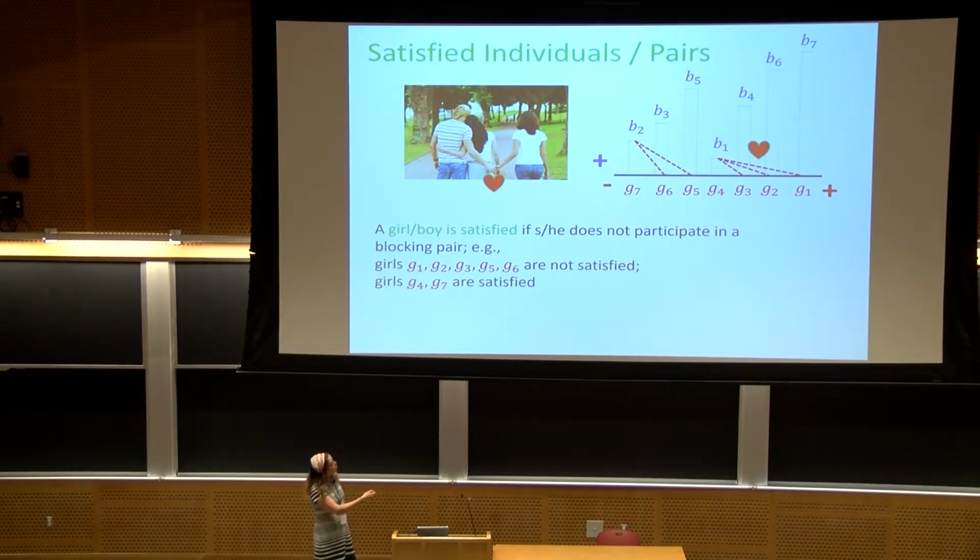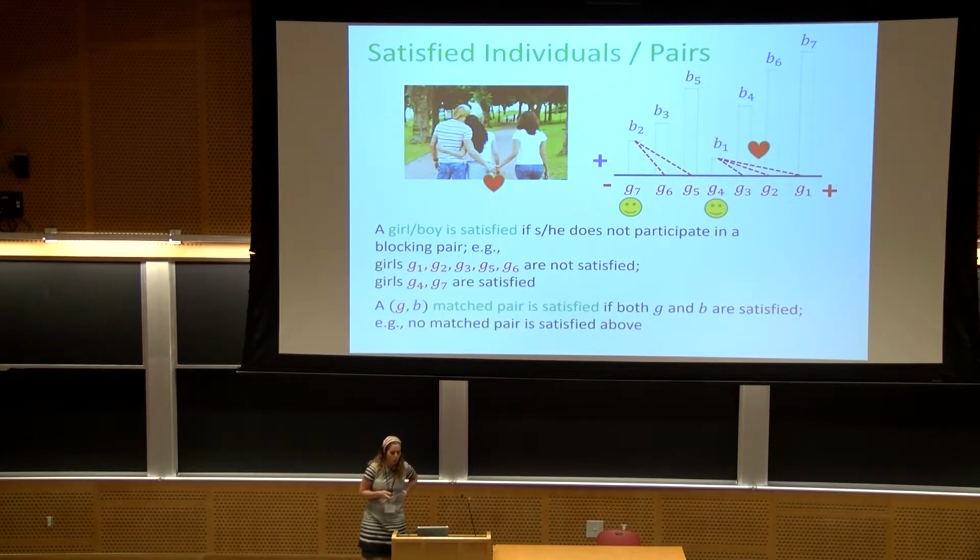In contrast, G4 is very satisfied, of course. She's matched to the best boy, so she does not belong to any blocking pair. Similarly, G7 is satisfied because she prefers other boys, but no other boy prefers her. So these two girls are satisfied, and we can follow similar reasoning to define a satisfied boy.